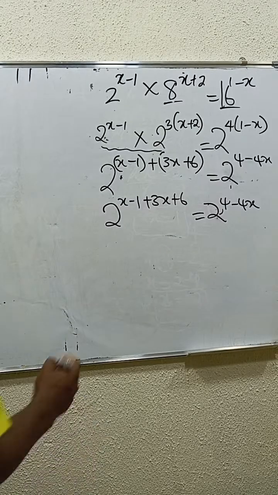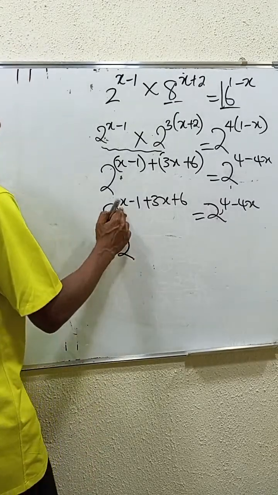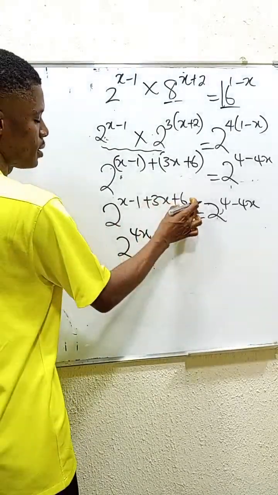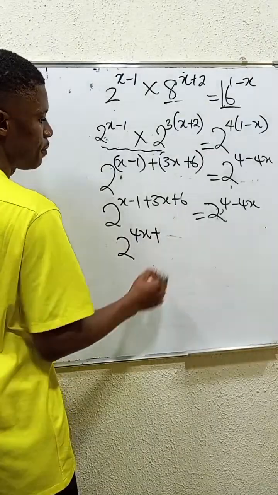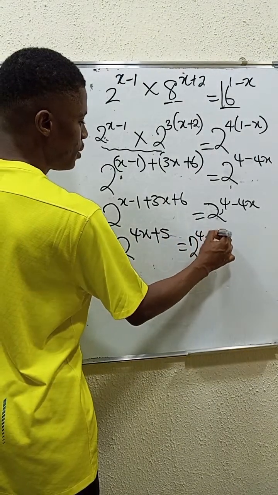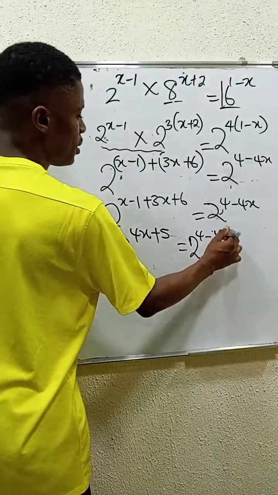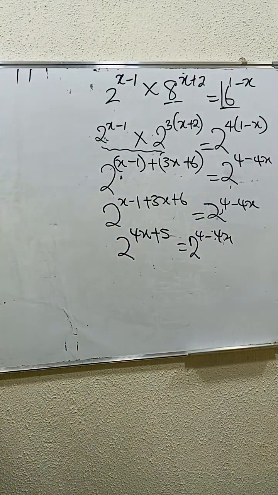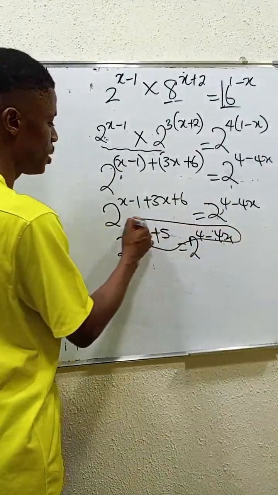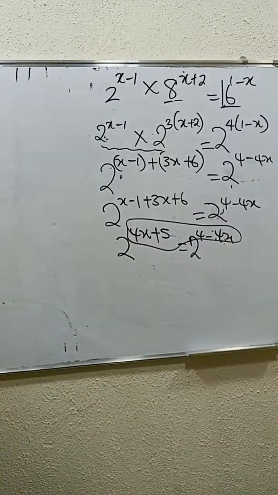Let's go. So we have it as 2, which is the base. x plus 3x is 4x. Minus 1 plus 6 is 5. And that's equals to 2 power 4 minus x minus 4x. So here we have to collect like terms. Since the bases are equal, we just have to equate the powers. It shows that the powers are the same.